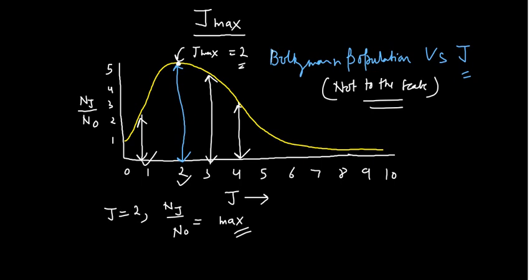So if you want to calculate the J max, how can you calculate it? For J max you have this particular formula. I am not deriving this formula, but I am directly giving it to you, which is quite useful from the examination point of view. J max equals the square root of kT over 2hcB, minus 1 by 2.